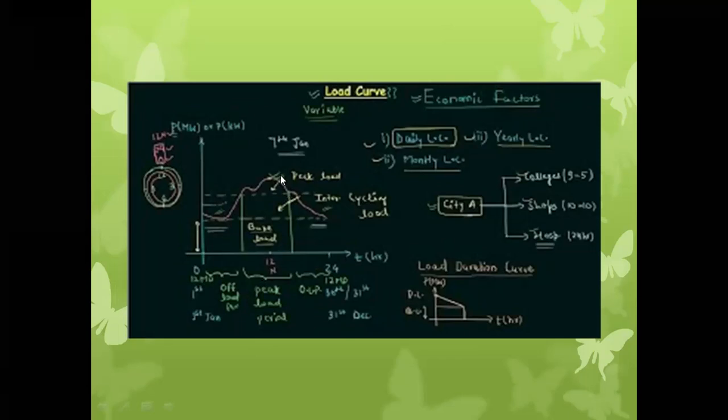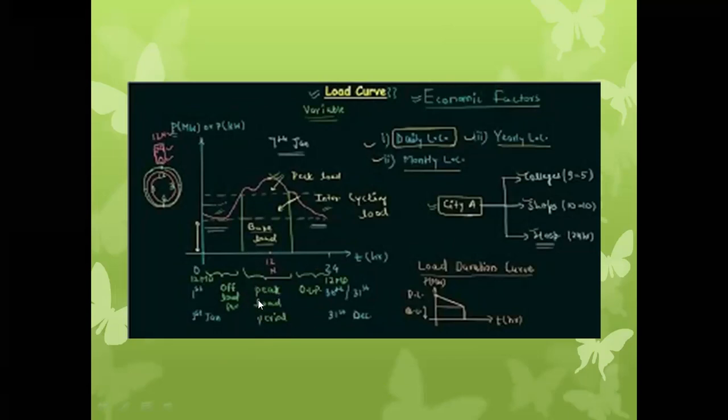After 3 p.m. or 4 p.m., the load on the station gradually decreases because the offices, schools, colleges and hospitals may shut down, or their load gradually reduces. See over here, from this to this, a peak load will be observed on the power plant. So this is nothing but the peak load period.